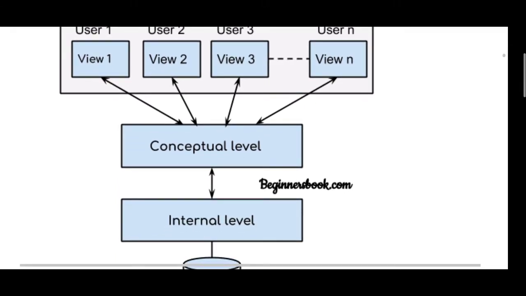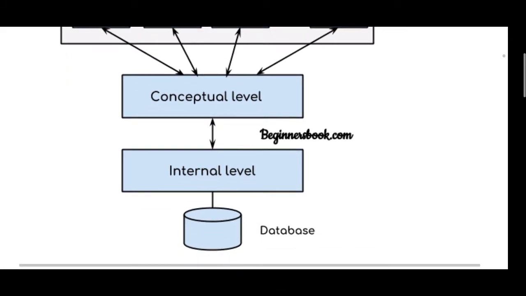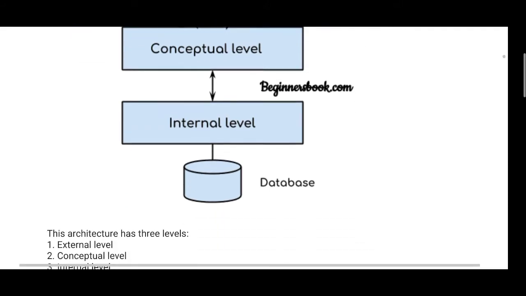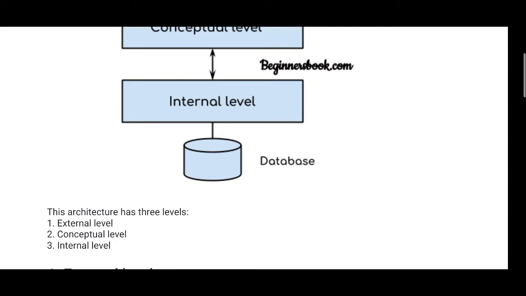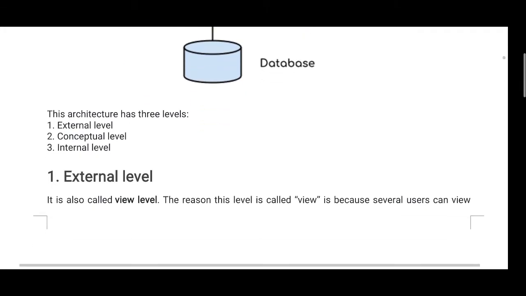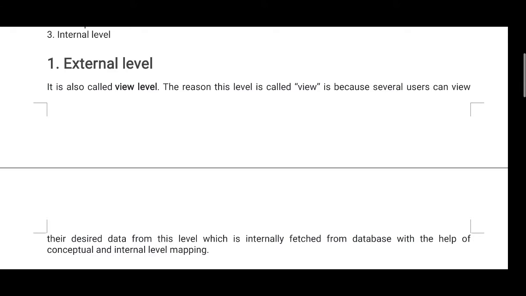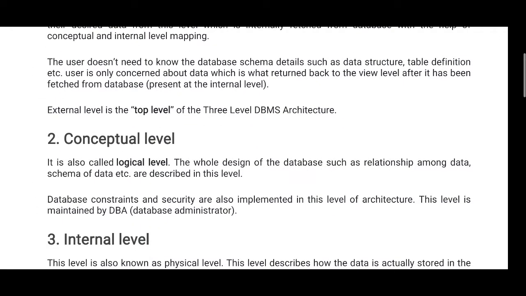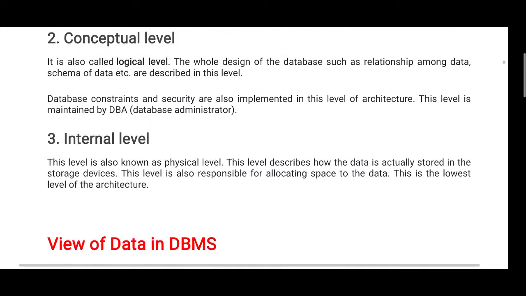The internal level, or physical level, is where the data is stored and how the data is retrieved. Then the database stores the data. Here the three level database architecture: external level, conceptual level and internal level.